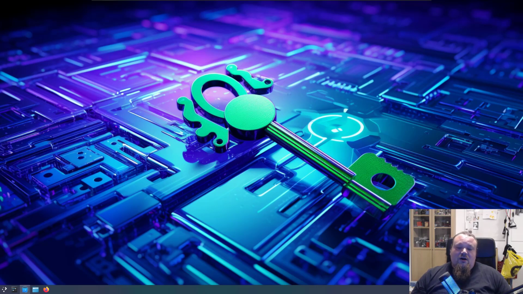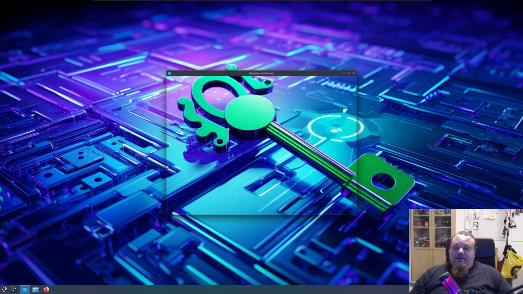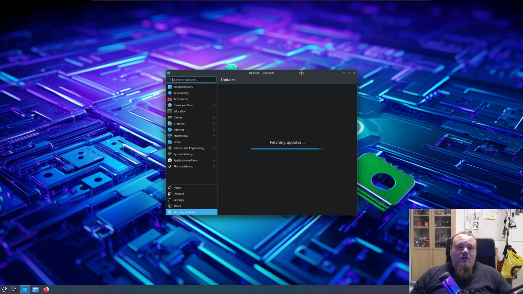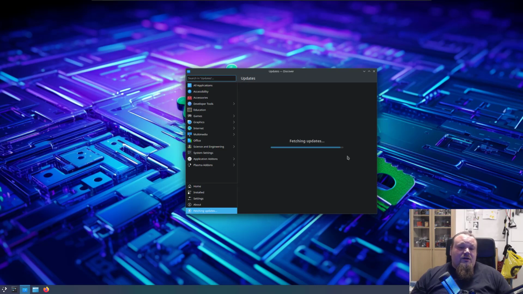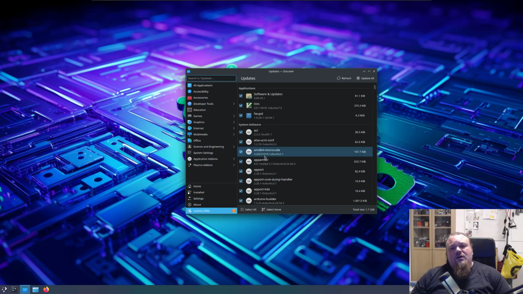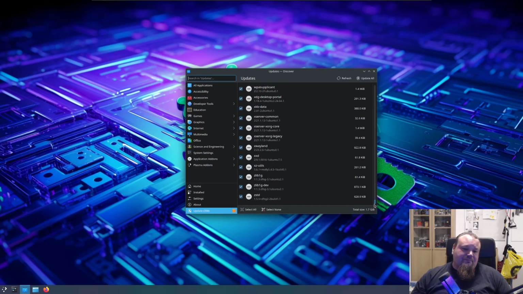Also, it just says updates. We got some updates ready for us to install. So it can begin already fetching updates and so on. I would expect it to ask, would you like to install updates, before just fetching them from me? But this is just another thing that differs from OS to OS. Okay, so it just fetched them. I haven't installed them yet.